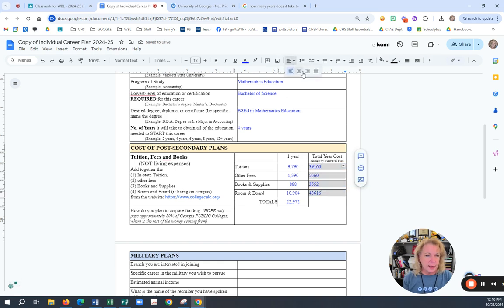Gonna make those right aligned. These should have been right aligned. All of them should have been right aligned. I'll have that fixed on your paper. Commas, commas.